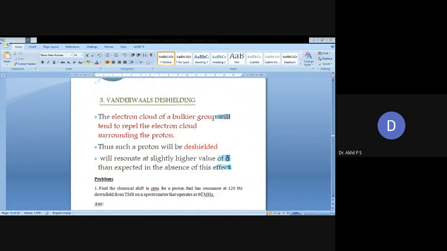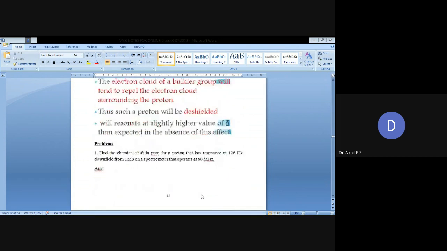Next, van der Waals deshielding. The electron cloud of a bulkier group will tend to repel the electron cloud of the surrounding proton. Thus, such a proton will be deshielded and will resonate at a slightly higher delta value than expected in the absence of this effect. Some problems are listed here.